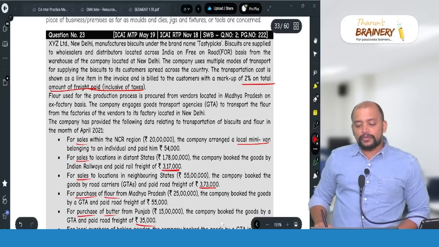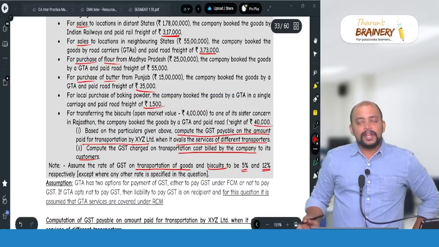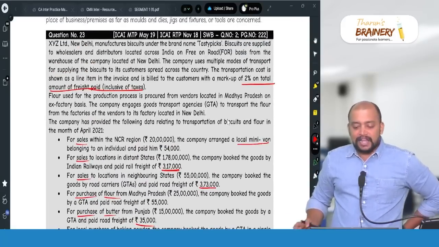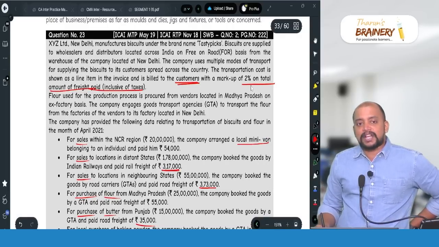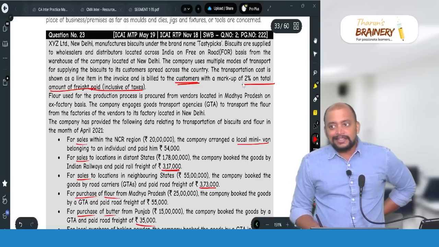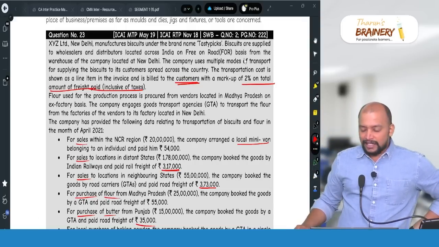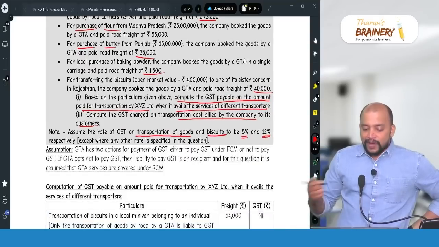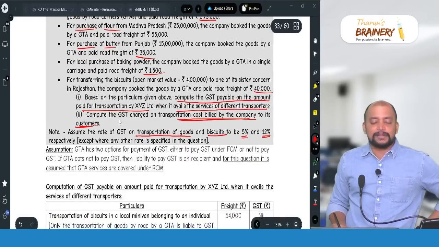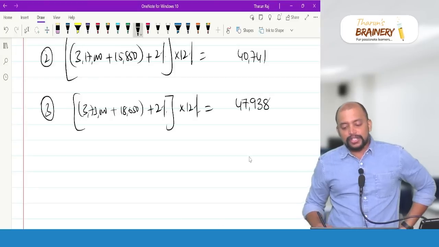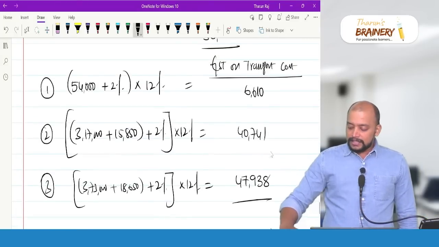Now fourth outward supply is there. What is that? Sale to sister concerns. Now read the first paragraph. Only to their customers they are charging with a markup of 2%. Then for their sister concerns they are not charging. Even the question also says, computation of transportation cost billed by company to its customers. So therefore this total only we need to take as answer for second part.